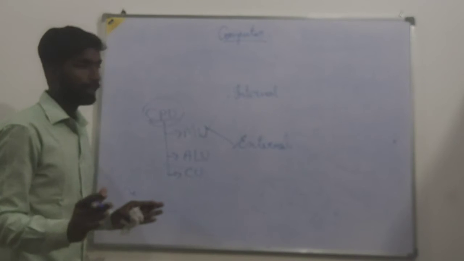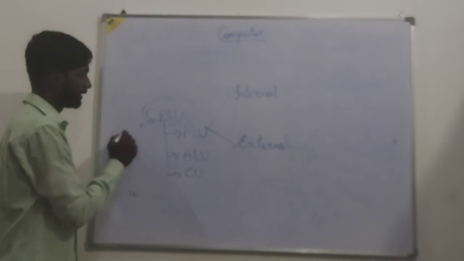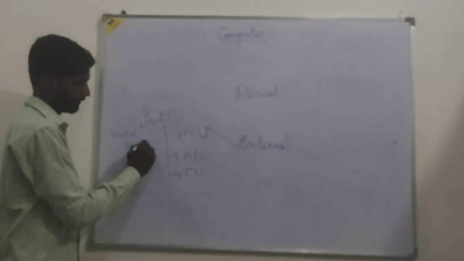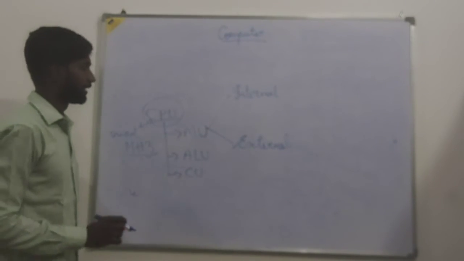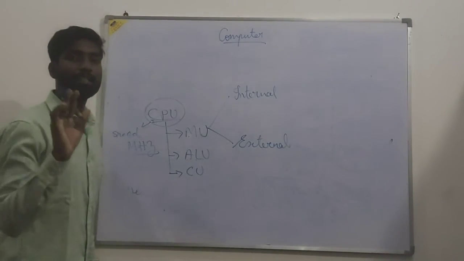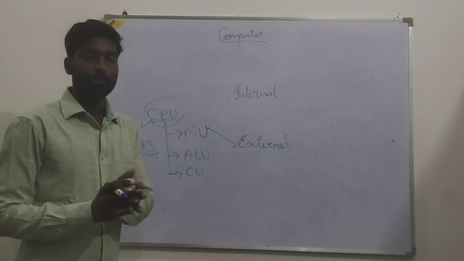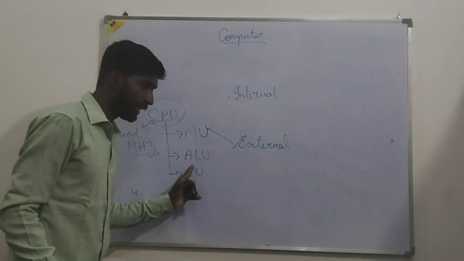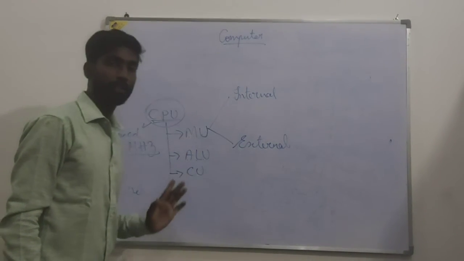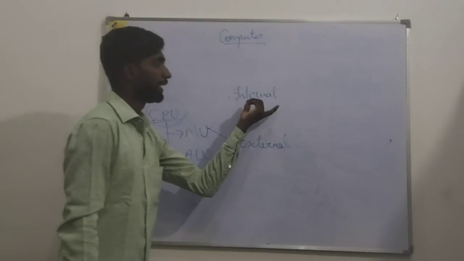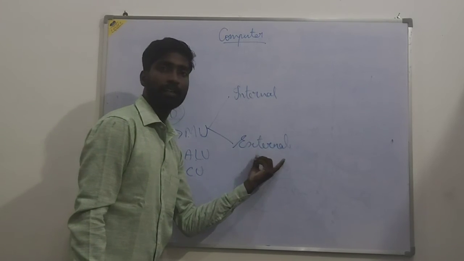I am saying CPU, central processing unit, and its speed is measured in megahertz. The CPU has three main components: MU, memory unit, arithmetic logic unit, and control unit. The memory unit is divided into two types: internal memory and external memory.